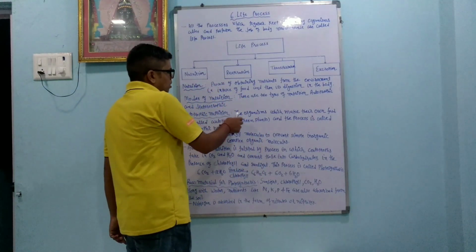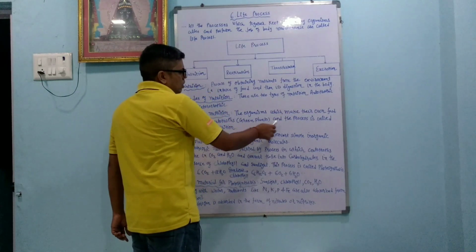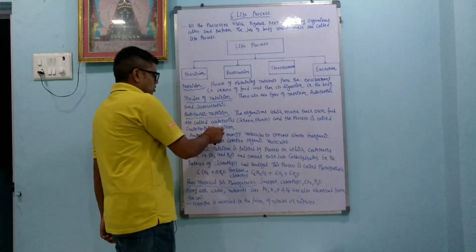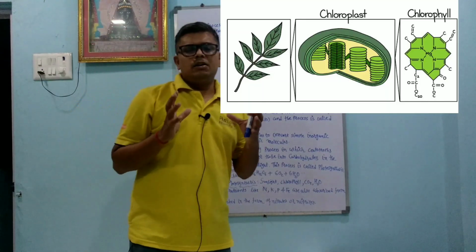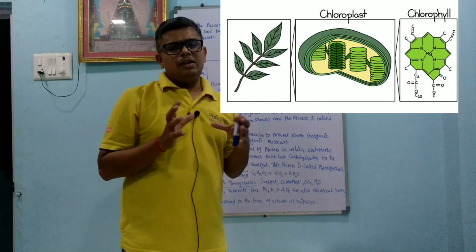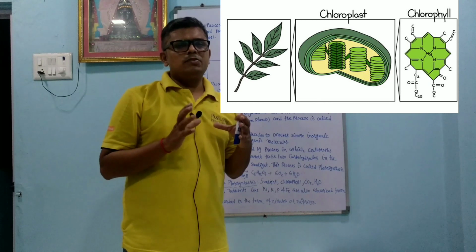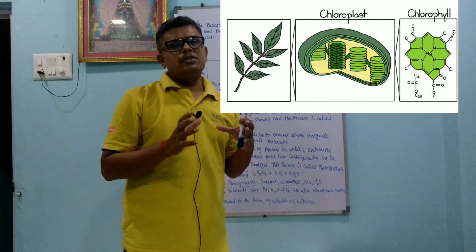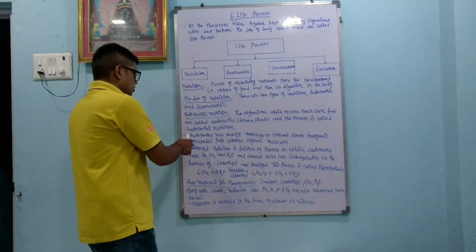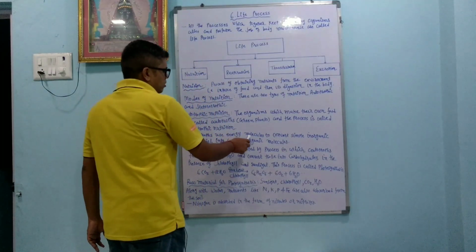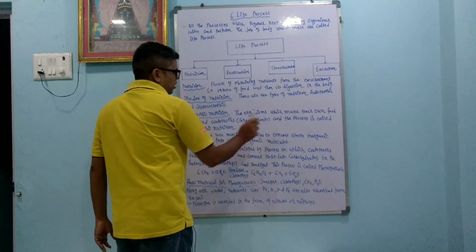Autotrophic nutrition: the organisms which make their own food are called autotrophs, and the process is called autotrophic nutrition. Some organisms, like green plants, contain chlorophyll, and chlorophyll contains magnesium. In the presence of sunlight, the photosynthesis reaction occurs and they prepare food for themselves. Autotrophs use energy to convert simple inorganic materials into complex organic molecules.